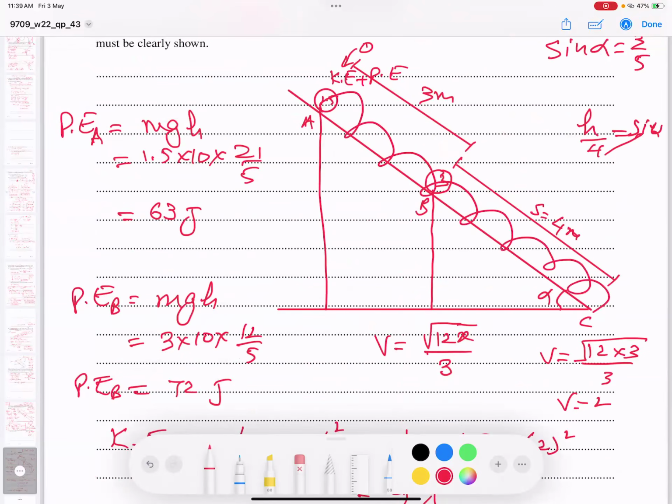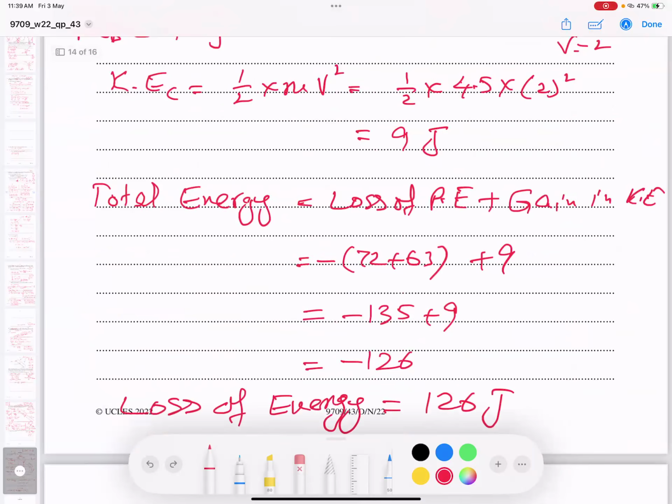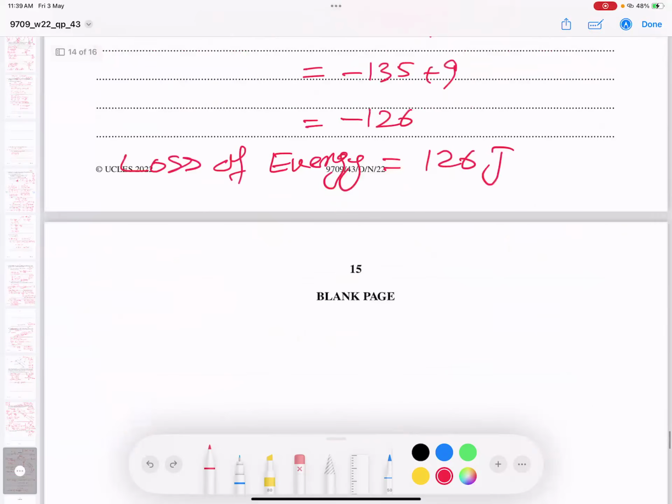I hope you got the idea, because when the particle comes down and down, it is losing its potential energy. And as it goes down, speed is increasing, it is gaining kinetic energy. So that is why loss in potential energy, gain in kinetic energy. I will add them, and I'll get my answer.